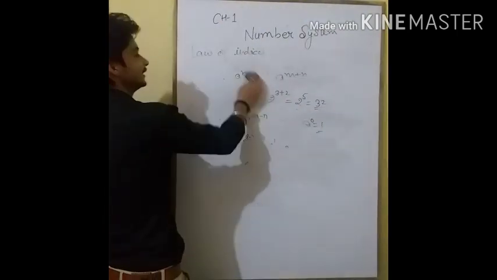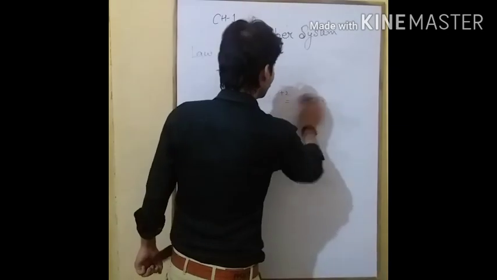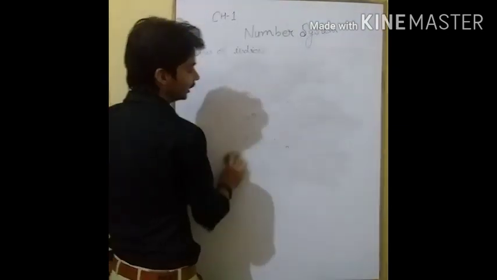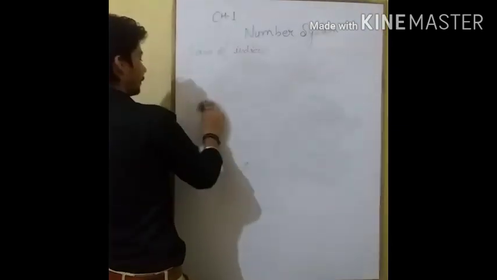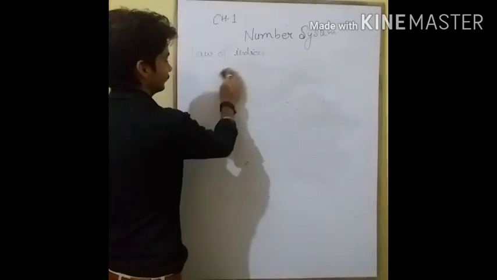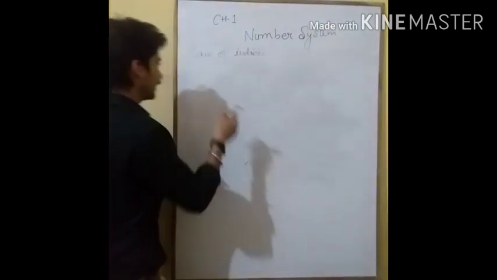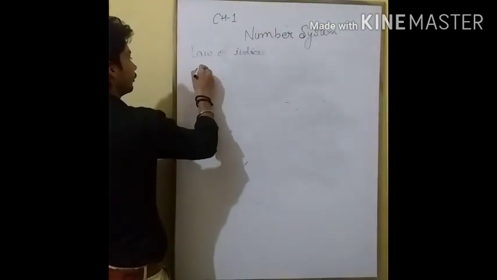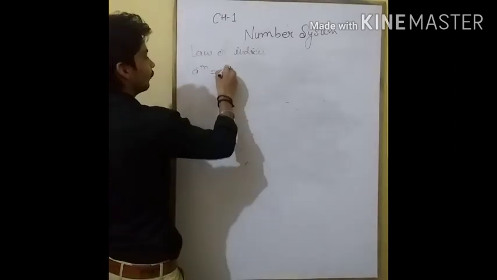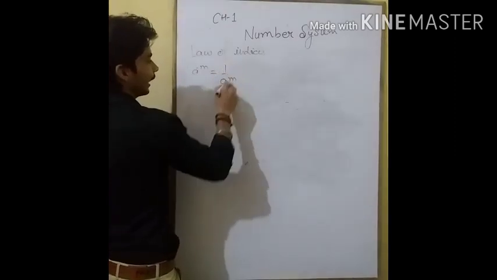Now, our next law of the indices is a to the power minus m is equal to 1 upon a to the power m.